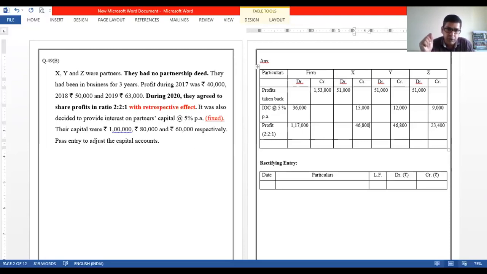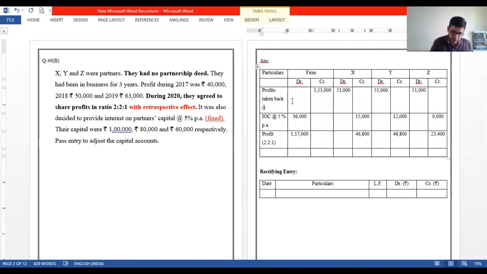The retrospective effect is an important word. Please take care. For 3 years there was no partnership deed, no interest on capital was allowed. So now they decided that we need to change the ratio, we need to allow interest on capital. That's fine, we'll do that. But you can see that profits are to be taken back, and then interest on capital is allowed, and then the remaining profit in the new ratio. And over here, profits are taken back in the ratio of 1:1:1. The reason is clear, because there was no partnership deed. The profits must have been shared equally.